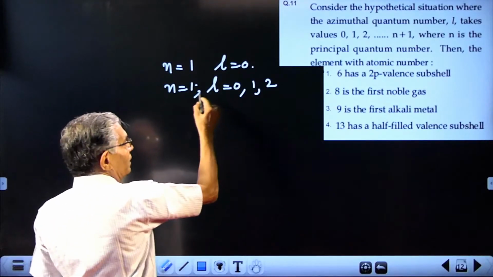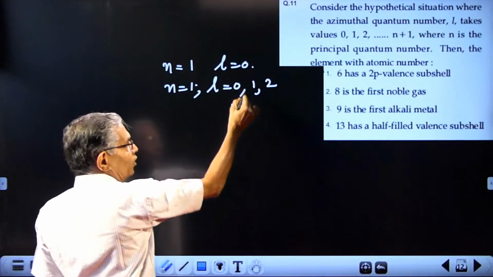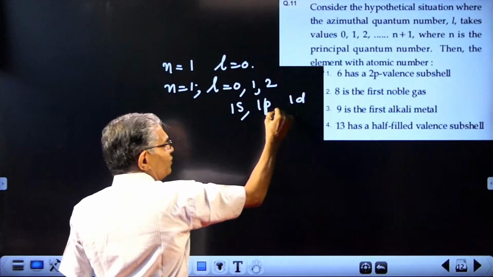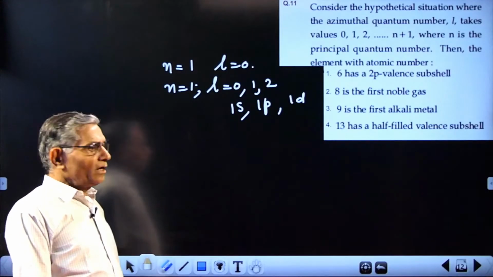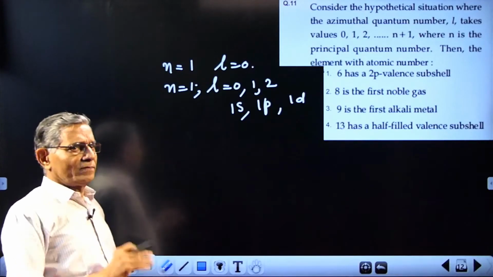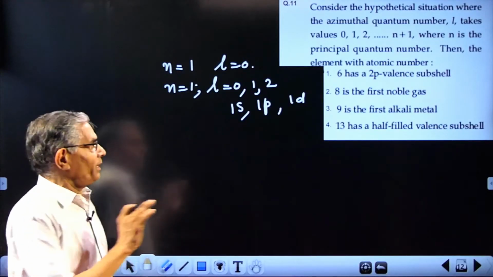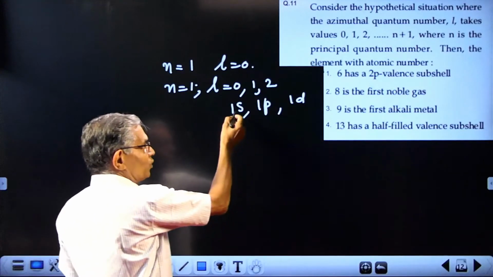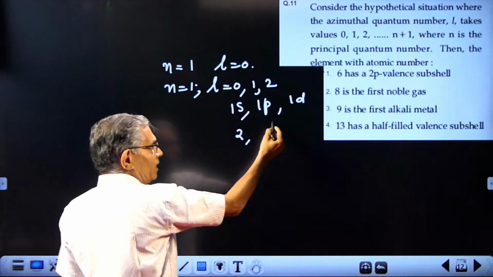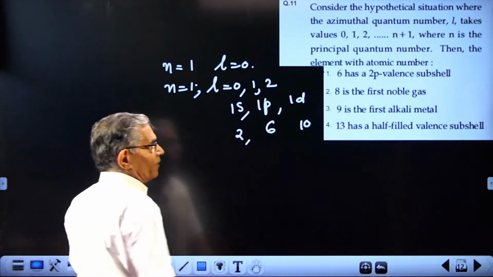Let us call them n equal to 1, l equal to 0, call it 1s. n equal to 1, l equal to 1, call it 1p. And n equal to 1, l equal to 2, 1d. So it is a hypothetical atom. Quantum numbers slightly changed. It's only a question based upon comprehension. You should know what it is. That's all. If you arrange electrons according to this, no other conditions are given, so you can take the m values as such. So this can accommodate 2 electrons because there is only 1 s orbital. This can accommodate a maximum of 6 electrons. And d can accommodate 10 electrons.